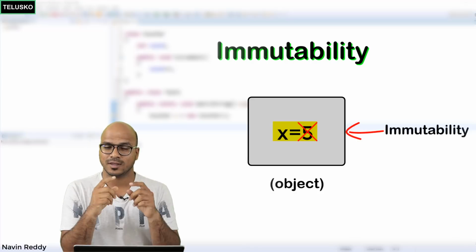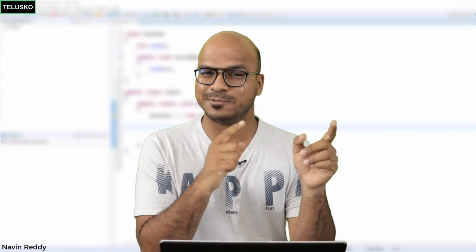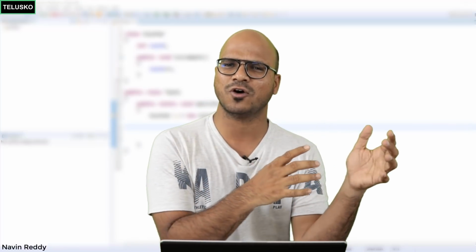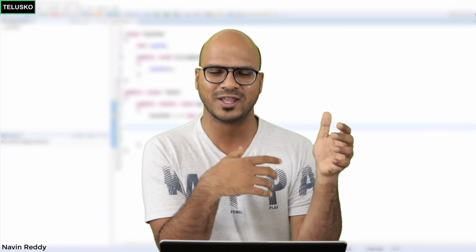That's immutability. So now you will think that mutability is better than immutability because you can change values. And that's what we do in the software industry, right? If you have software that works with data, of course there should be an option of changing the values, right? That's how you can perform operations. So yes, mutation is important.